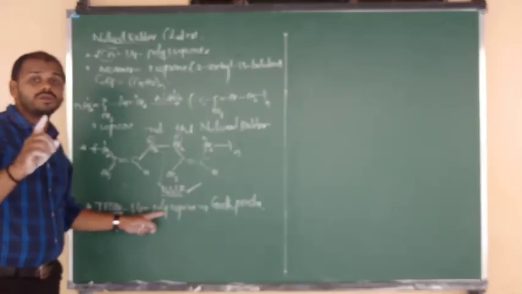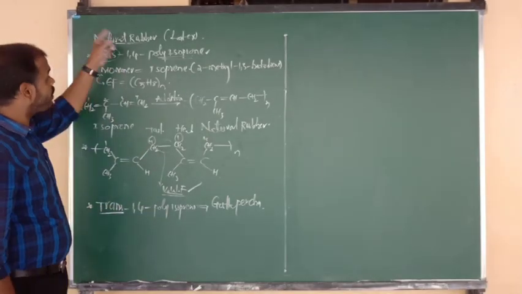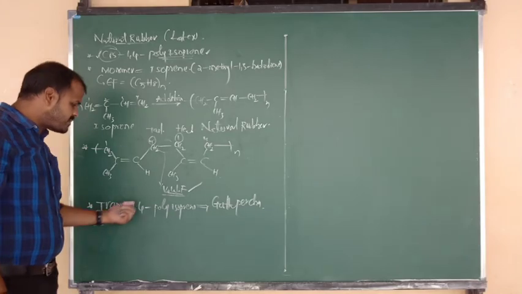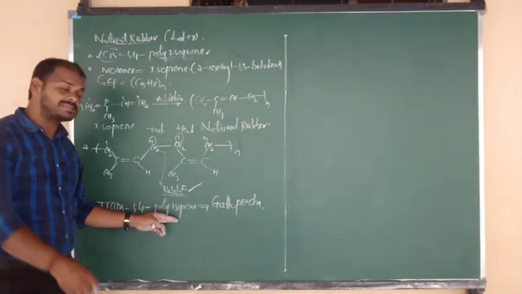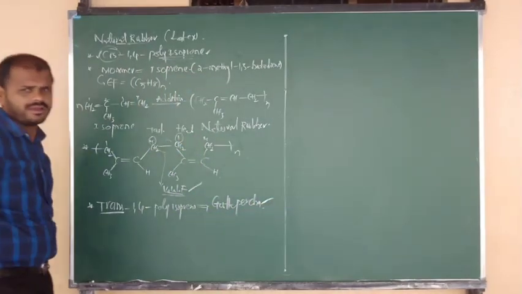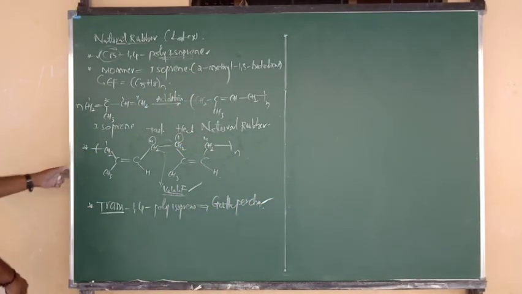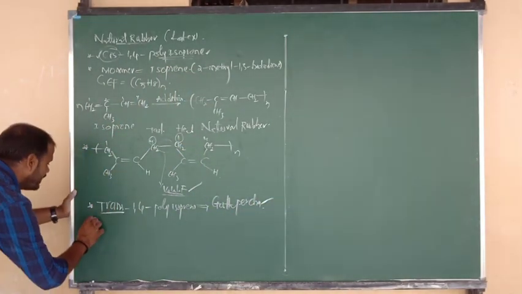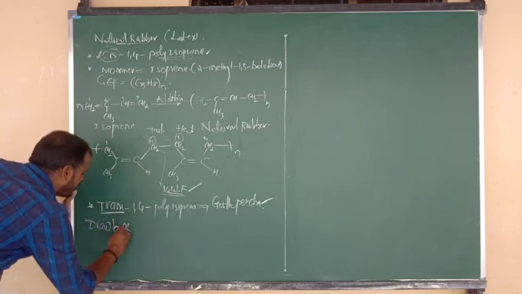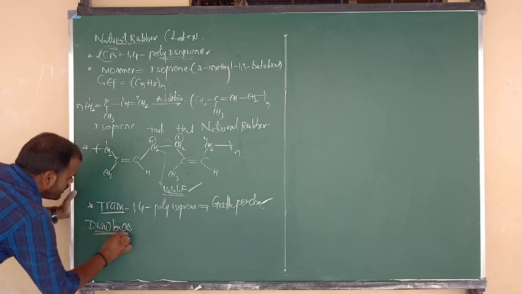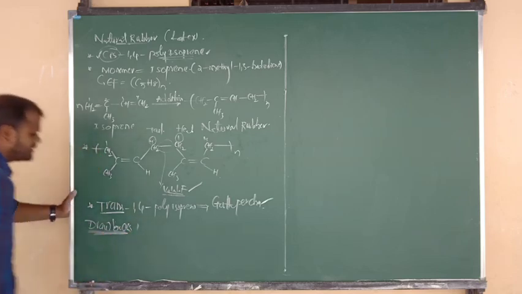But you don't say natural trans rubber. Natural means always cis. Trans can also occur in some other compounds. So trans 1,4 polyisoprene structures are known as gutta percha. Enough of that information. Good. But natural rubber, beta, has some drawbacks. So what are the drawbacks of natural rubber? What drawbacks can you tell?